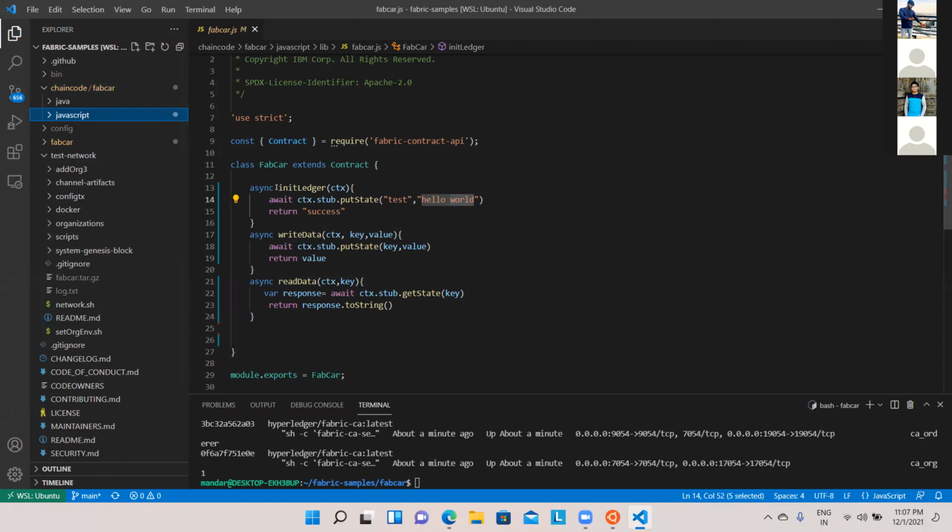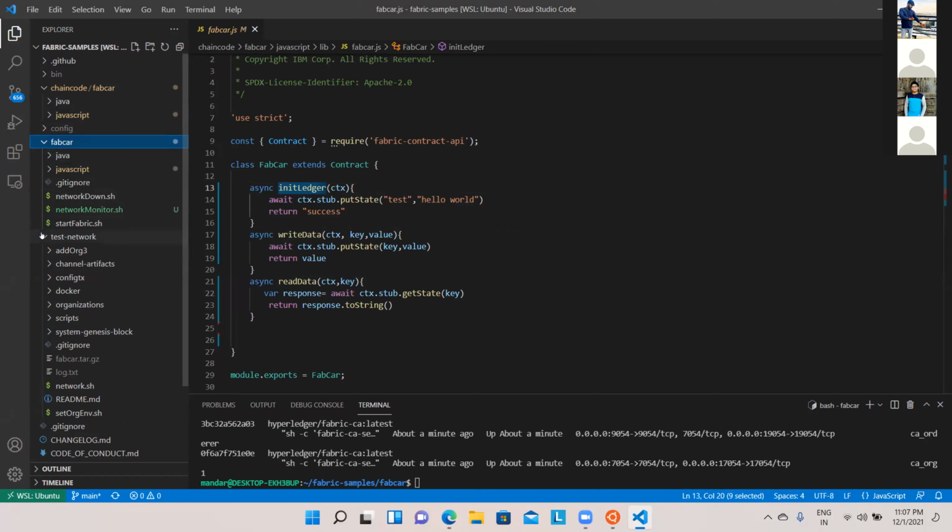By the way, this init ledger was internally called through the script. If you've seen that internally in the start fabric.sh, in one of the commands, this was invoked internally. That's why this method was called. But from where will this write data and this read data be called? So let me minimize my test network now.